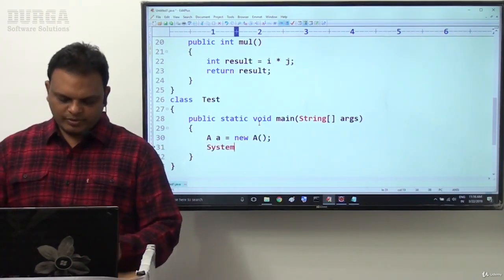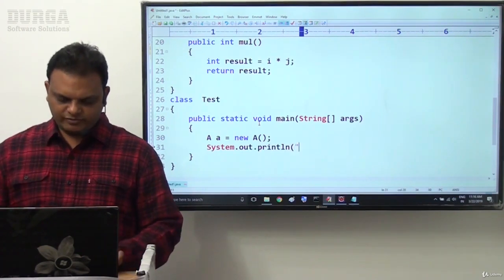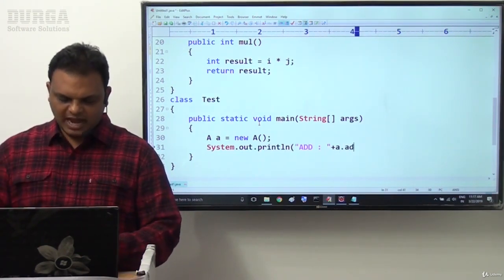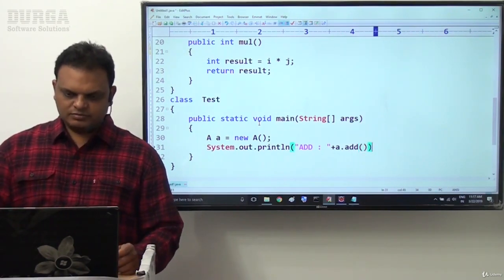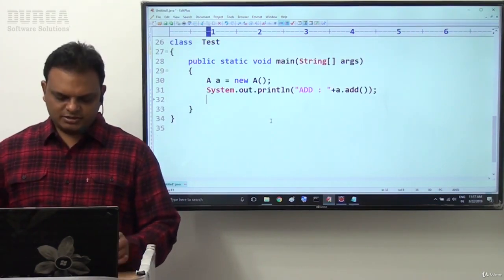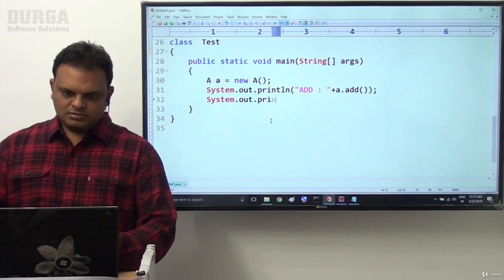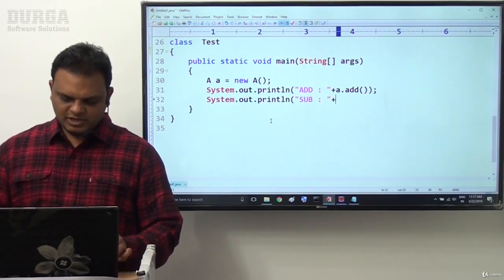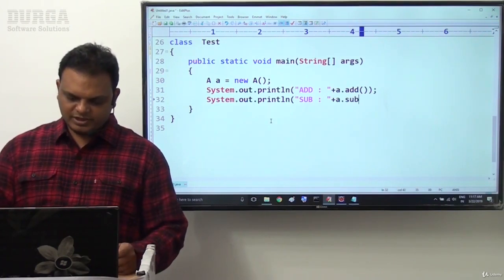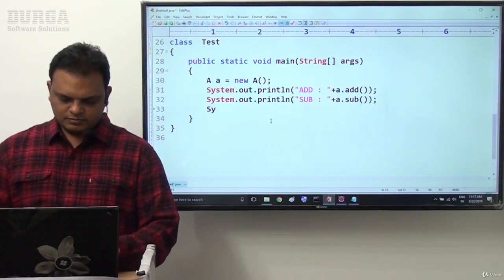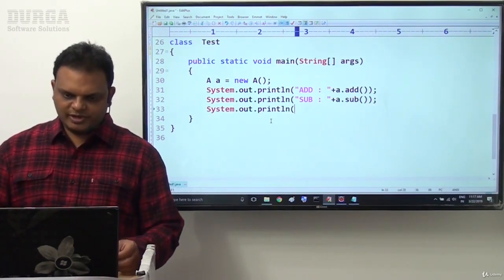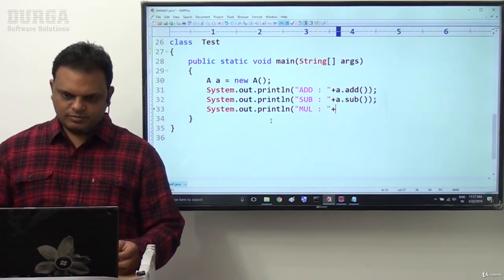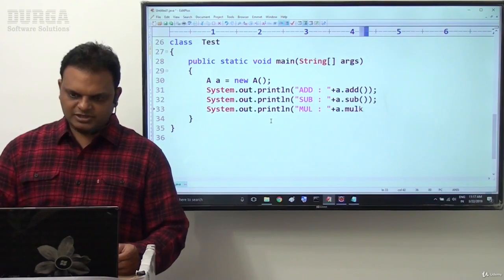Now System.out.println of add plus a dot add; the add method here we are calling. Next one is System.out.println of sub, a dot sub; the sub method here we are calling. System.out.println of mul plus a dot mul; multiplication here we are performing.